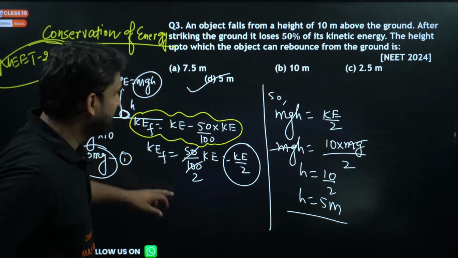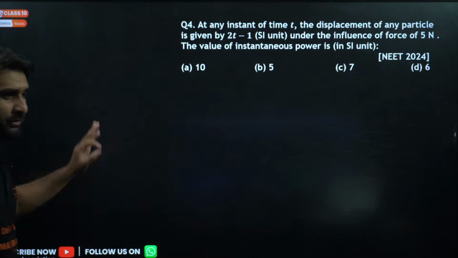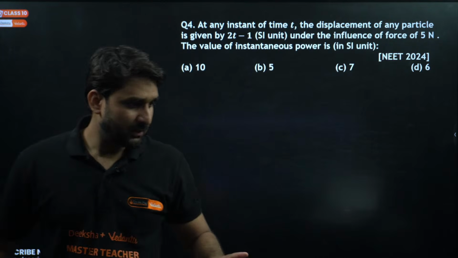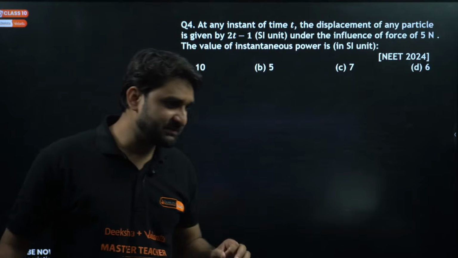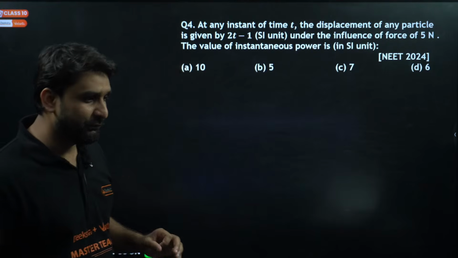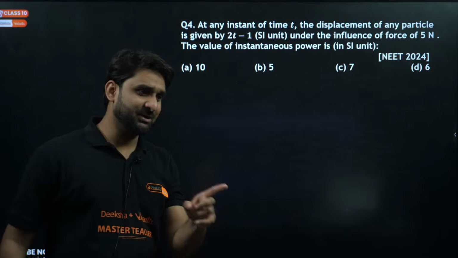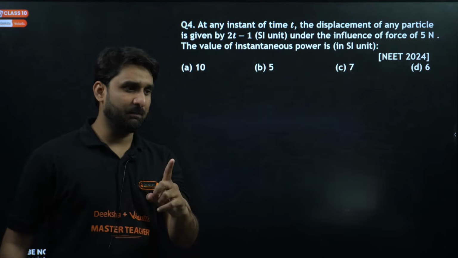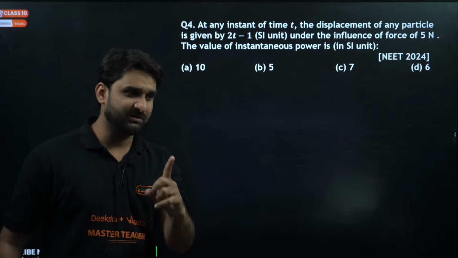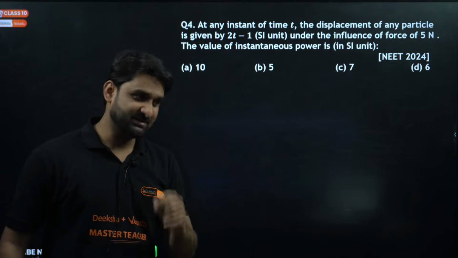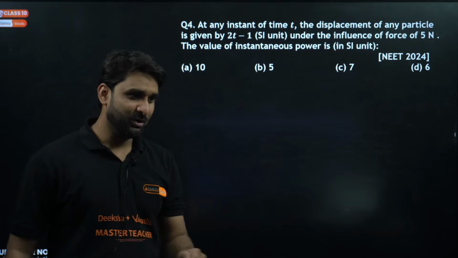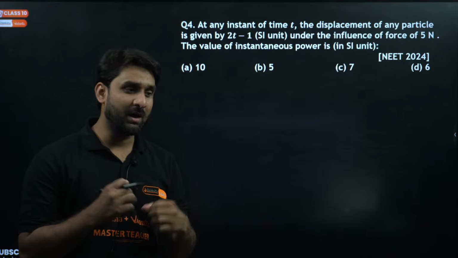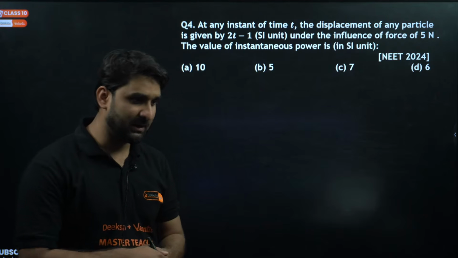Okay, moving to the next question. Question number 4 from NEET 2024 again. I got 98.6%. Perfect, Bhuvan. If you got this much percentage, you are in the race. Don't give up. Try to get at least a triple-digit rank in NEET. This is the right time to show your caliber, to recognize your own potential, and of course you all can get a good rank in the NEET exam.